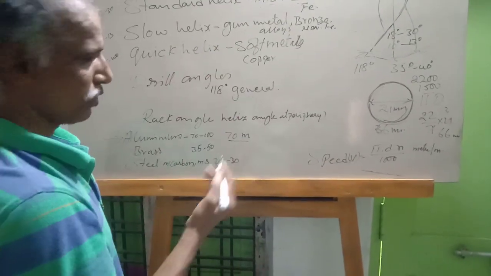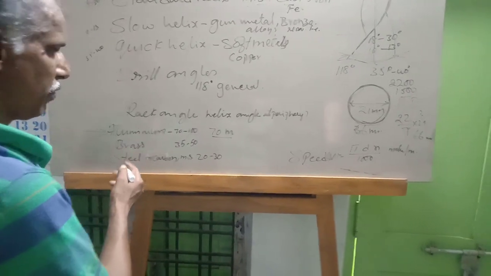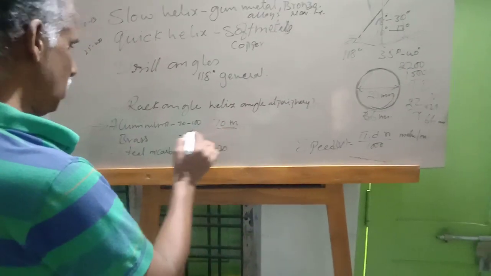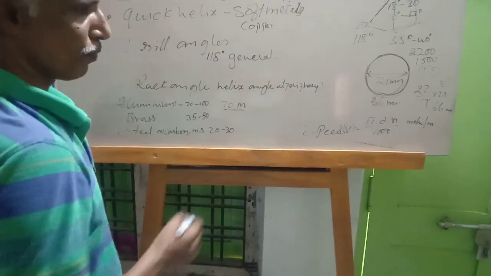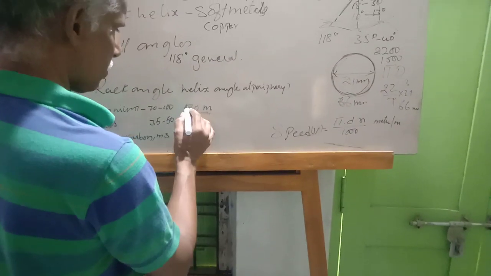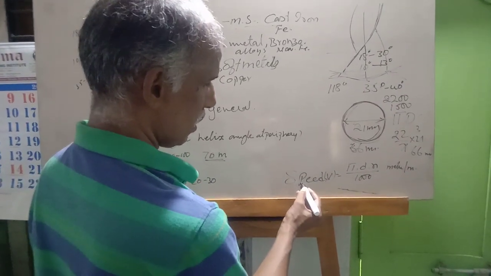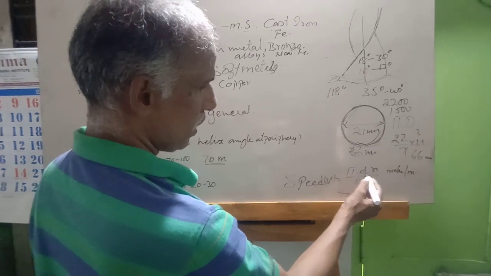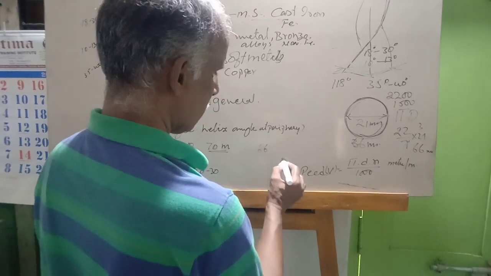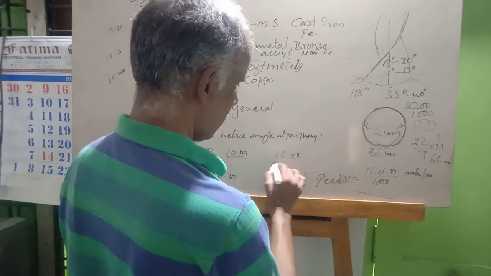We select different speeds for the purpose of different materials. So the drill should travel 70 meters to drill aluminium. To find out how many rounds it has to take to travel 70 meters in a minute, we have the formula: velocity is equal to pi dn by 1000. Now pi d is 66, n we don't know, divided by 1000.